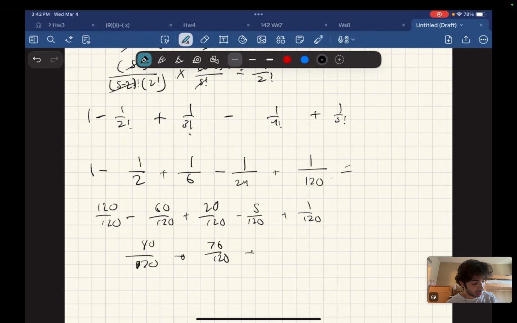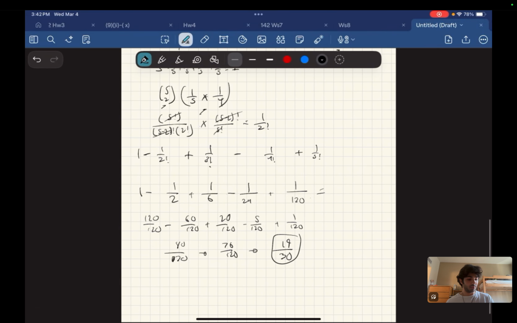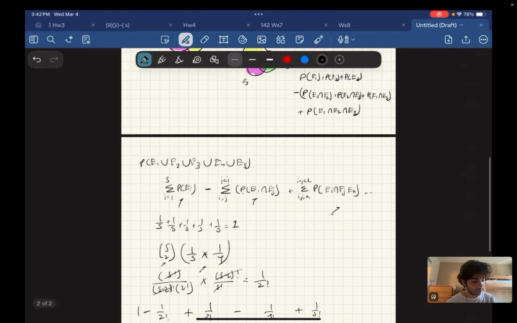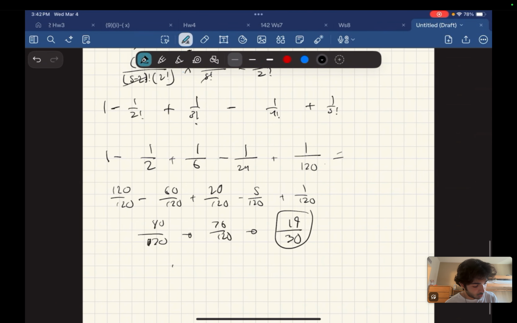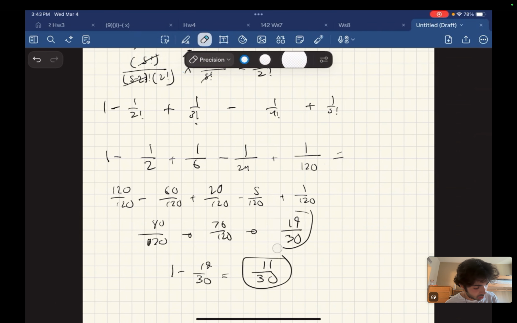Divide that by 4, you get 19 over 30. And that's the chance of at least one letter going to the right slot. And we said the event failure was 1 minus that. So 1 minus 19 over 30 is 11 over 30. And that is our final answer.